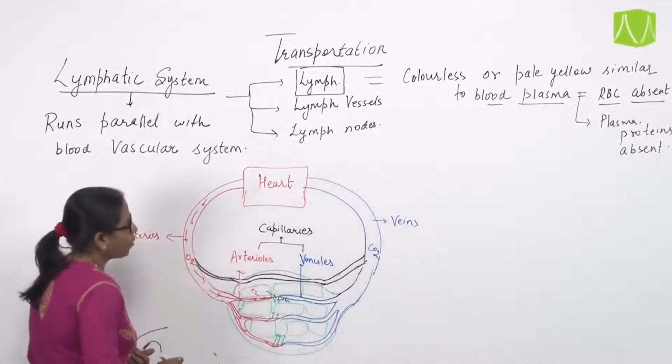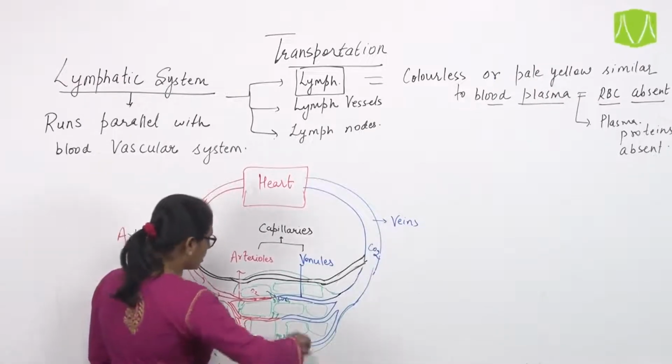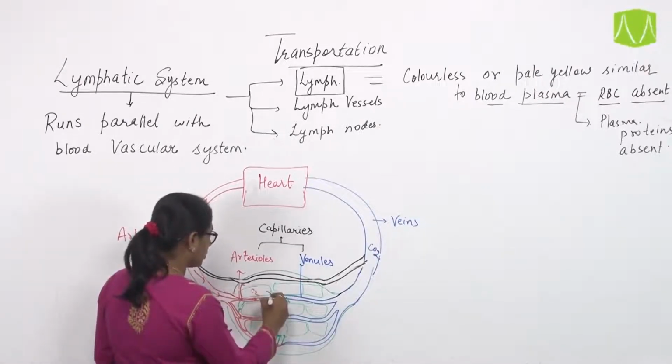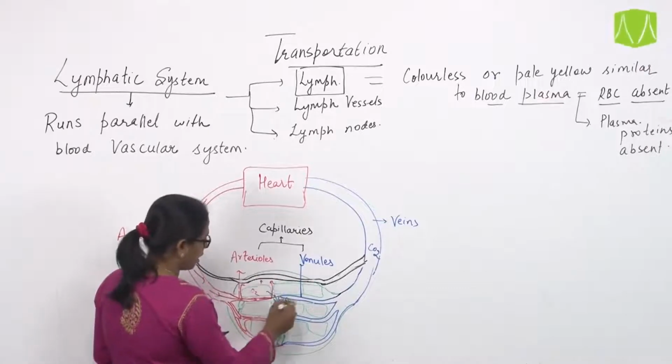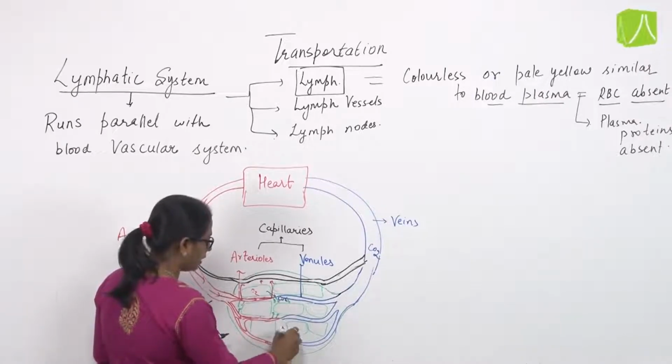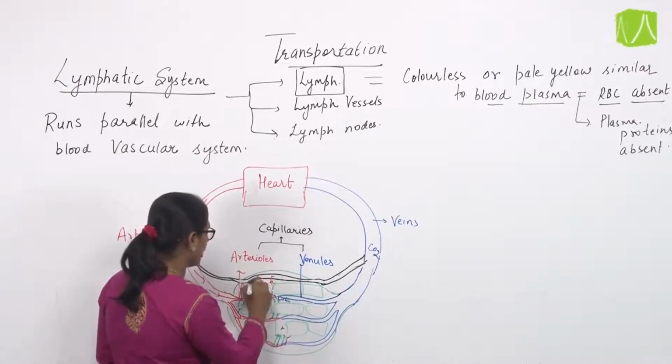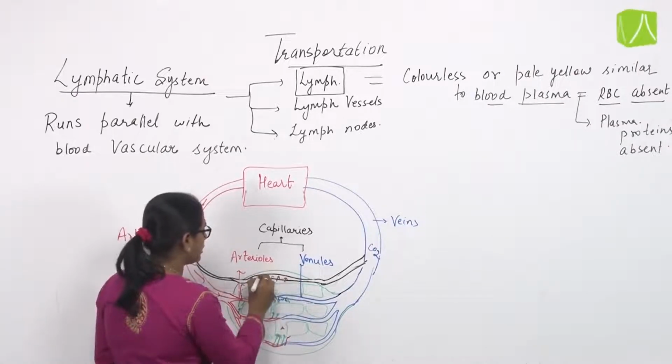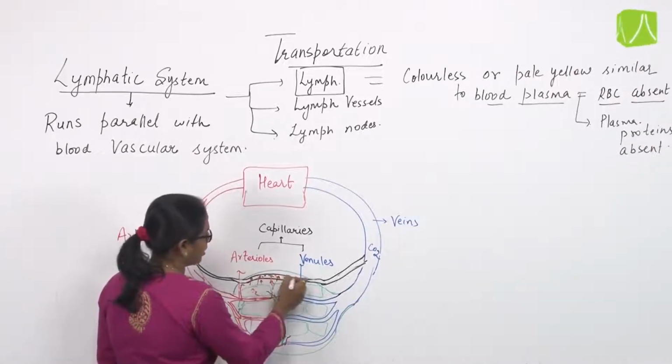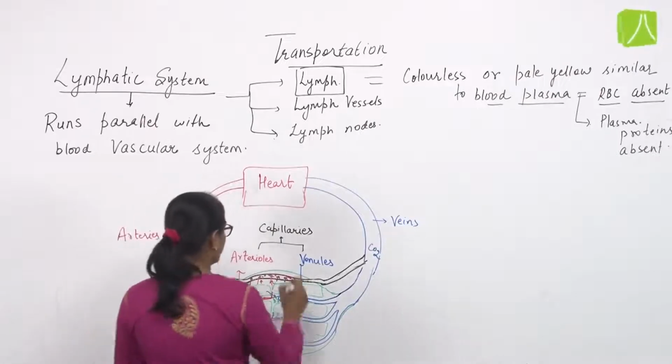Fine. So whatever amount of blood is leaking out, it gets mixed up or enters into the lymph vessel, and this vessel is known as lymph vessel.